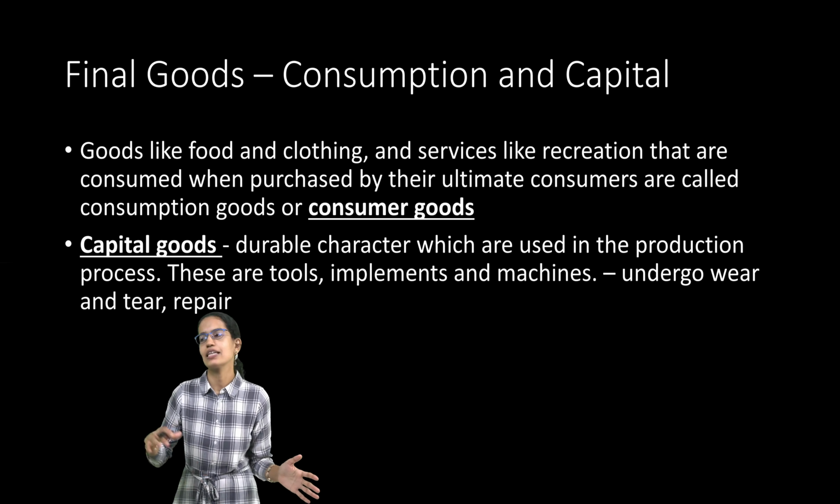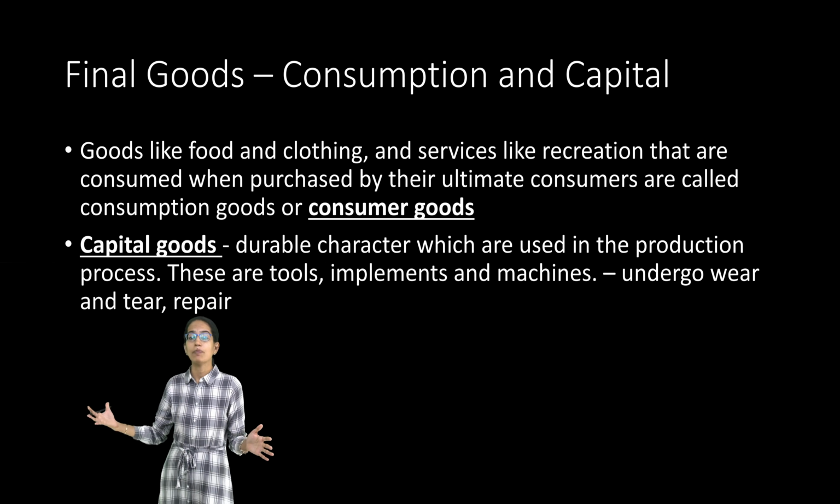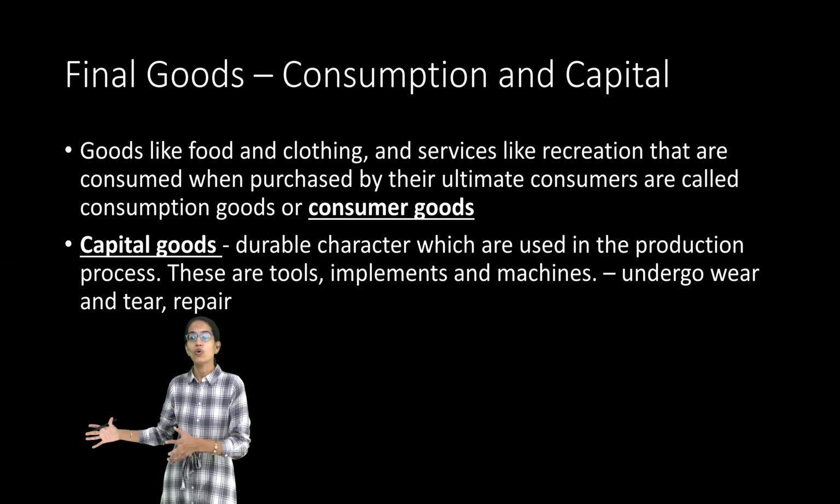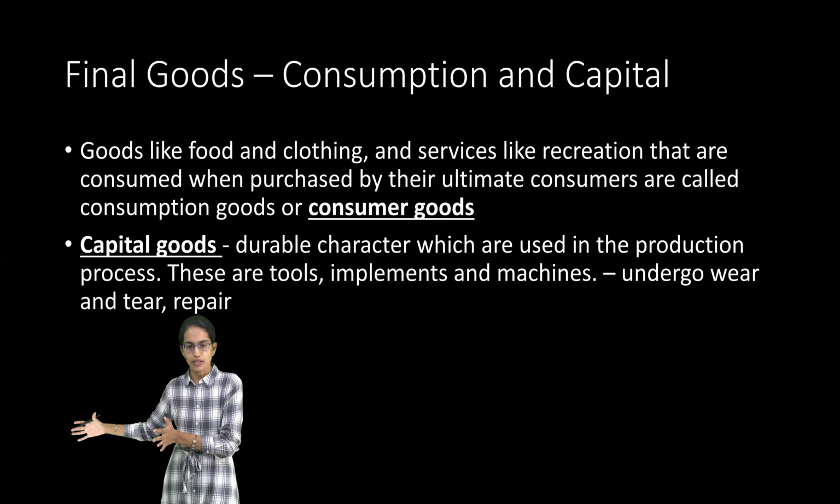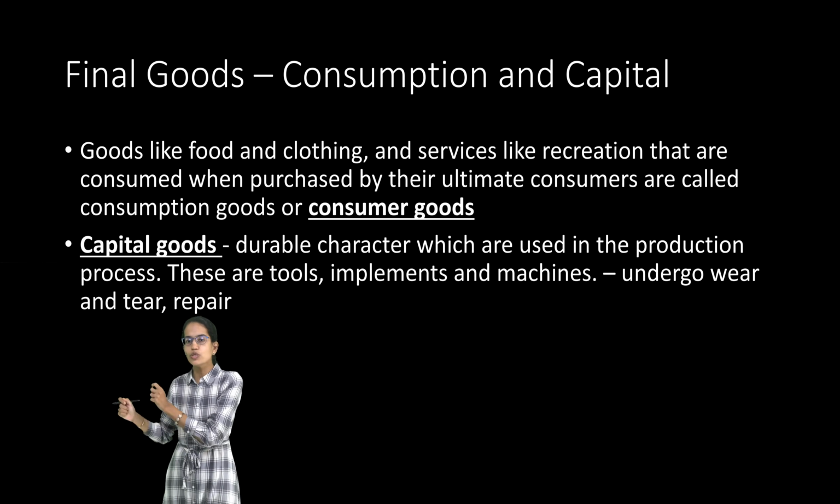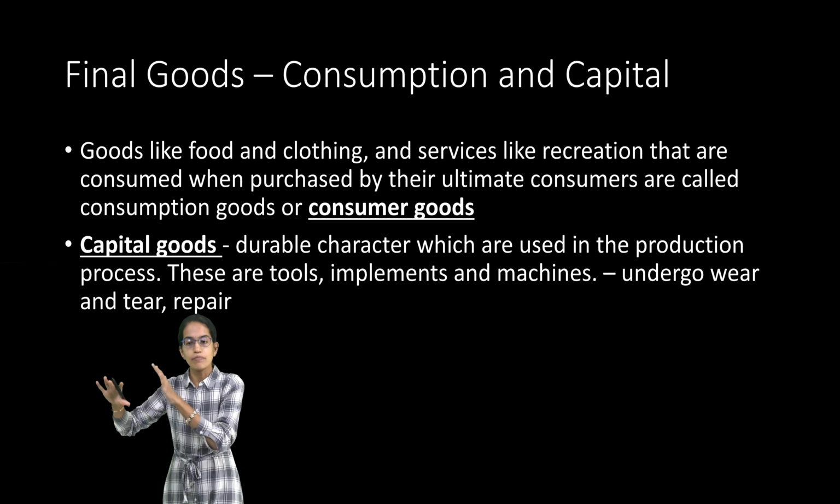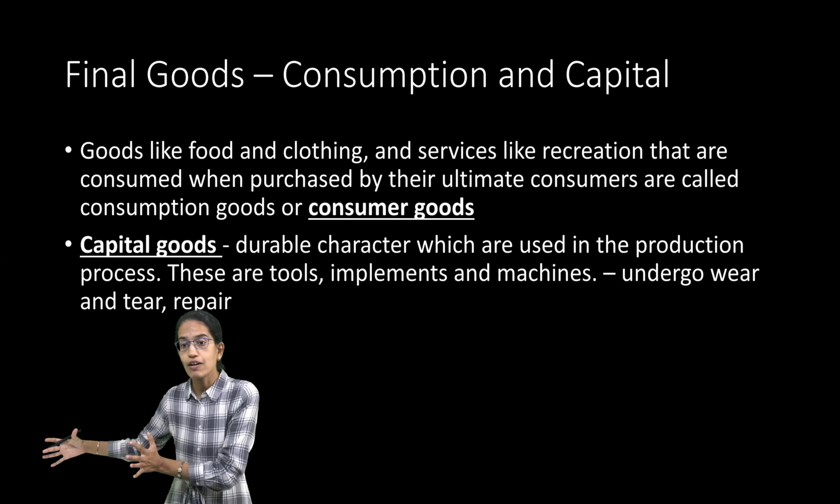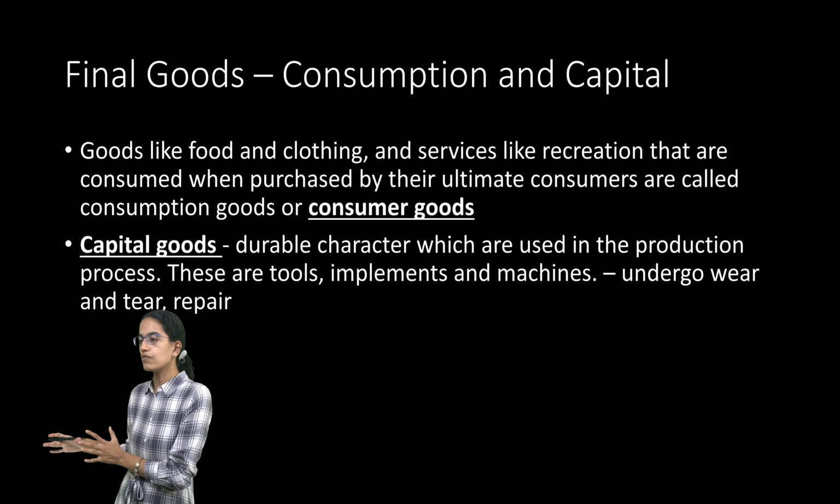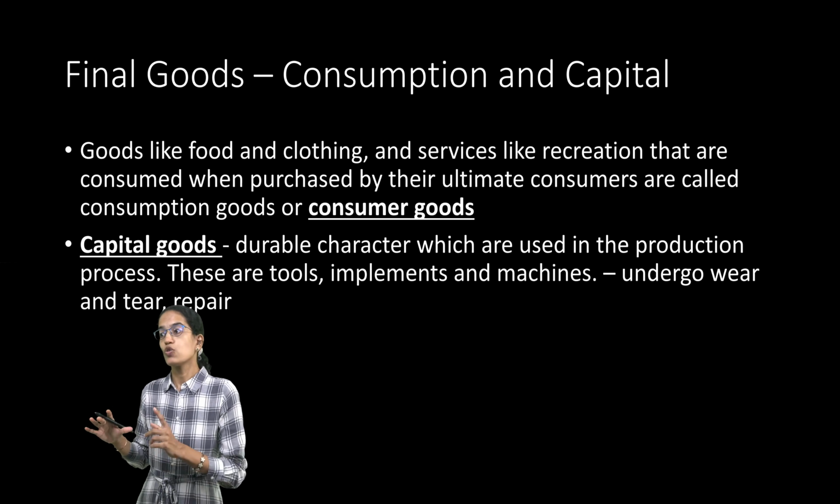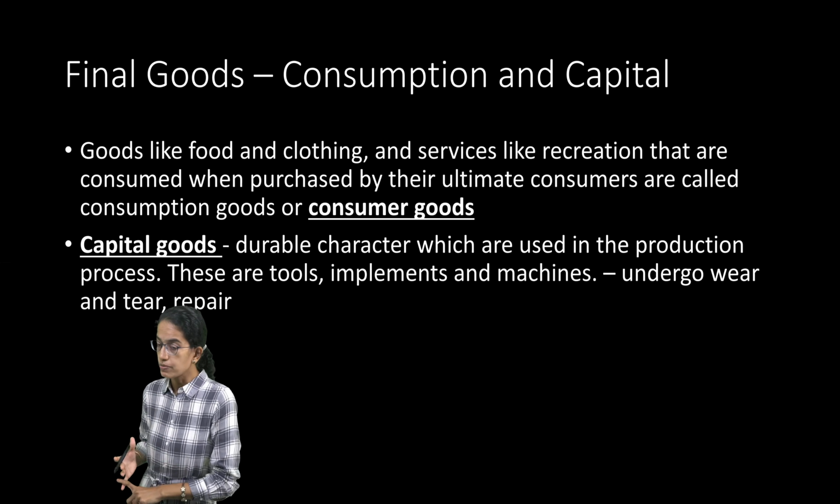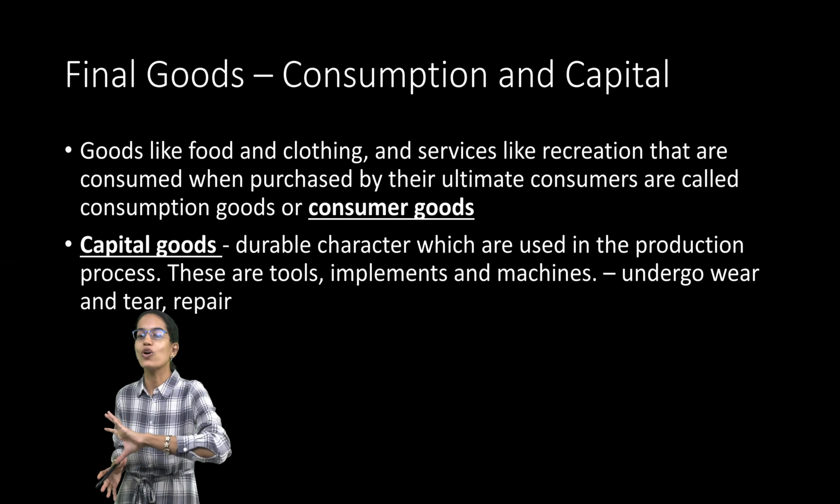The next is the capital good. Let's say I have a printing industry. So I install a printing machine. Now this would be a capital good. I would have certain tools, implements, and then the machinery. Now once I have machinery, this machinery would undergo wear and tear. So wear and tear, repair of the machinery would always fall under capital.